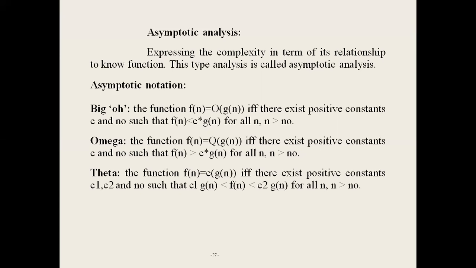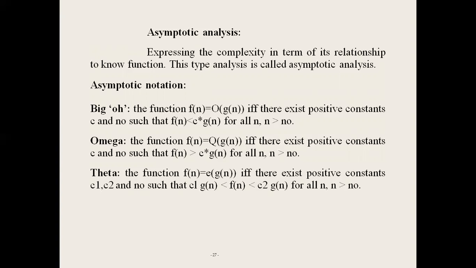For example, 3n plus 2. The upper bound of 3n plus 2 is 4n. So 3n plus 2 is less than 4 into n. Here g of n equals n. So by big O notation, 3n plus 2 equals big O of n. By shortcut in big O notation, we are just considering the upper bound of the function.